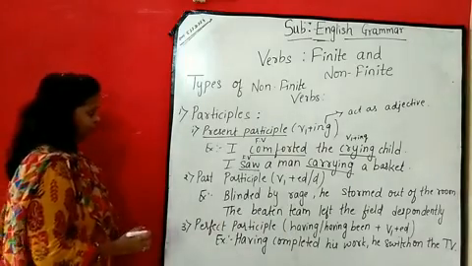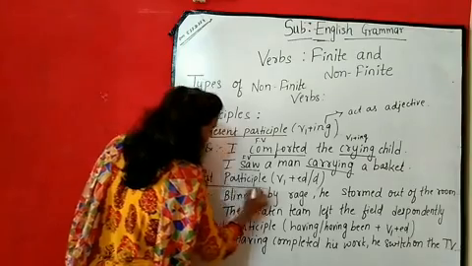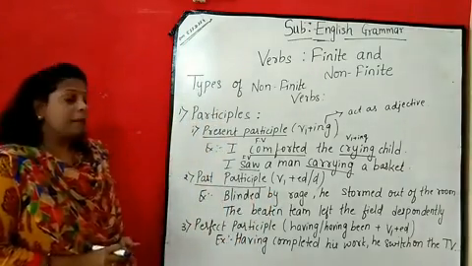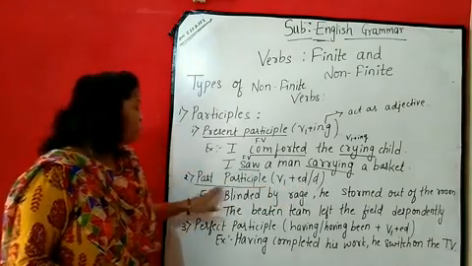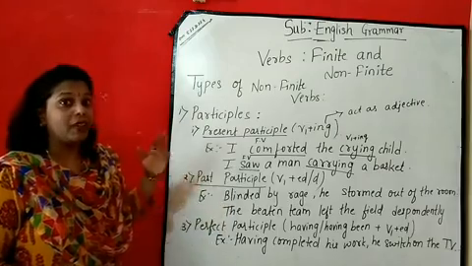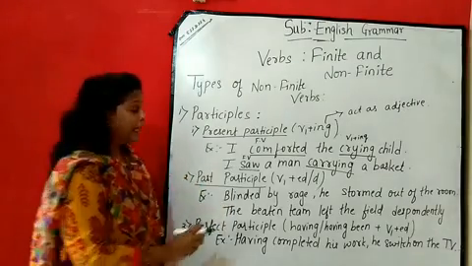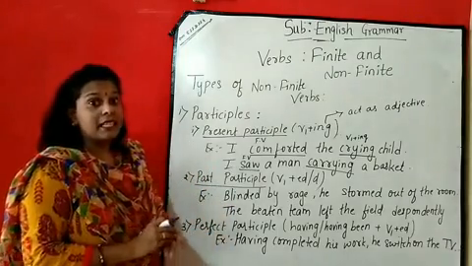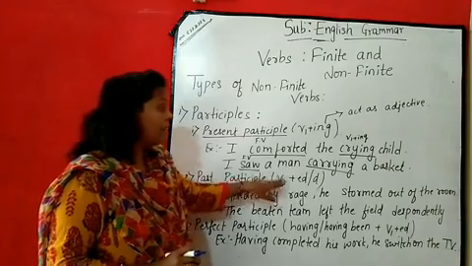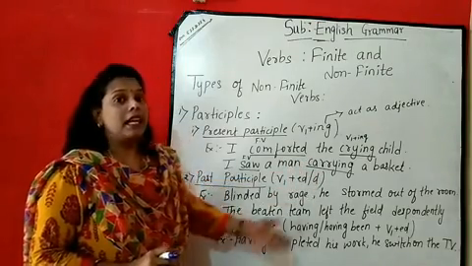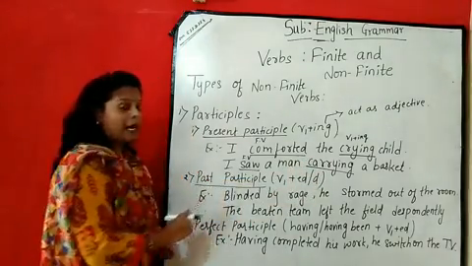Now the next one. Next one is the past participle. So always remember that the past participle means verb plus ed or d form, or you can say हम लोग past participle पढ़ते हैं, that is the verb का third form. हमने पढ़ा है कि नहीं? When we learned about the tenses, जब हम V3 लिखते थे, that is nothing but the past participle. मतलब verb के साथ ed d लगा रहता है, that is called the past participle.